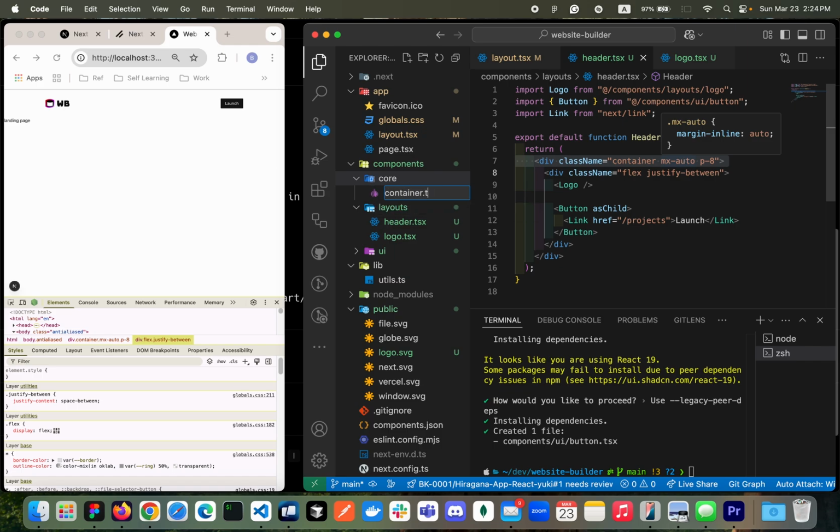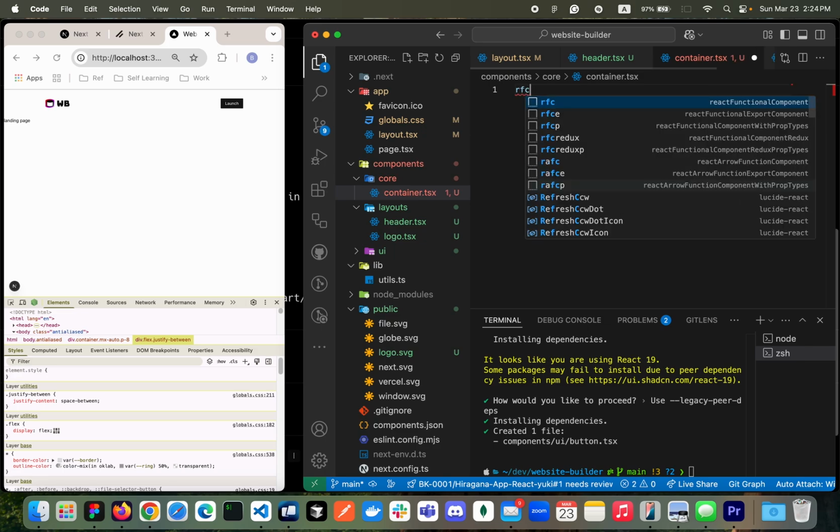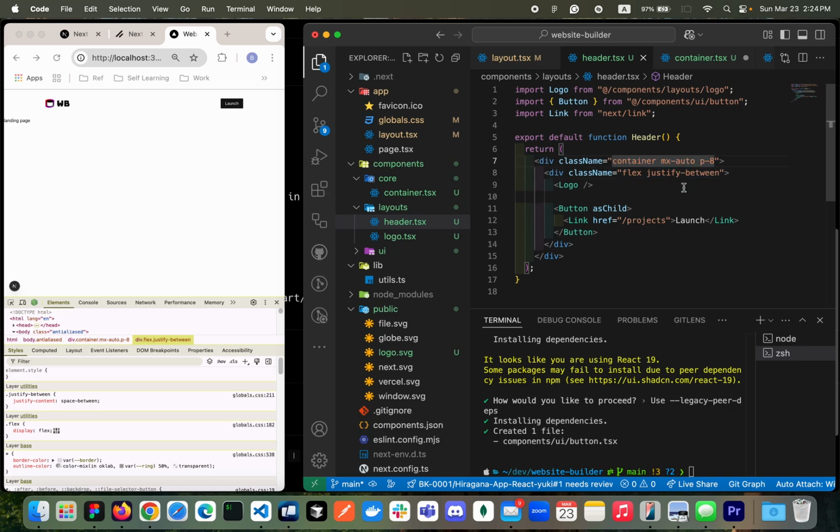I'm going to create a component called container TSX here. So my container component, of course, we need to provide the style that is the same as in the header, which is right here. So this one is our default styling, okay?